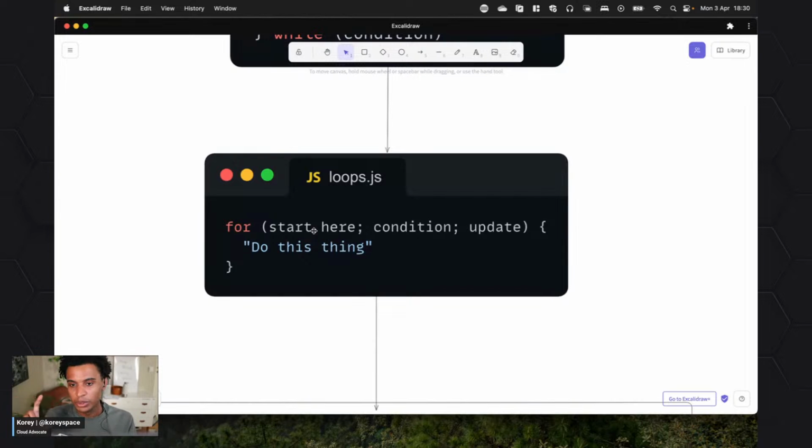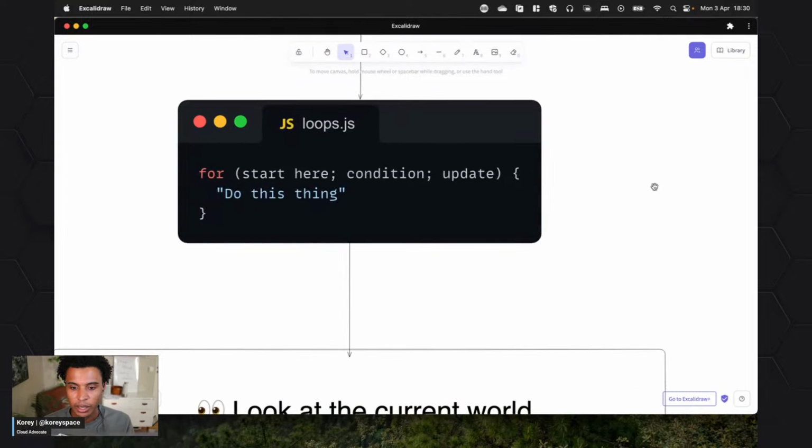Condition, so some sort of condition that, again, if it's true, keep running this. And I'm going to call this update because I've seen most of it where it's like, we'll see today, like i++, we increment the variable. And while all this is true, do this thing. We're trying to execute some line of code.